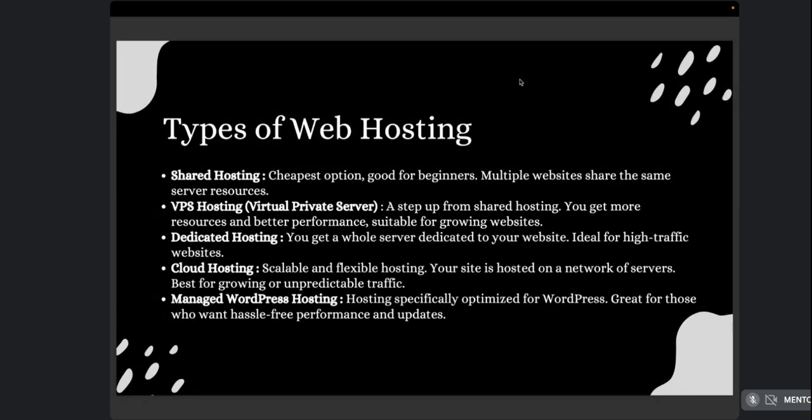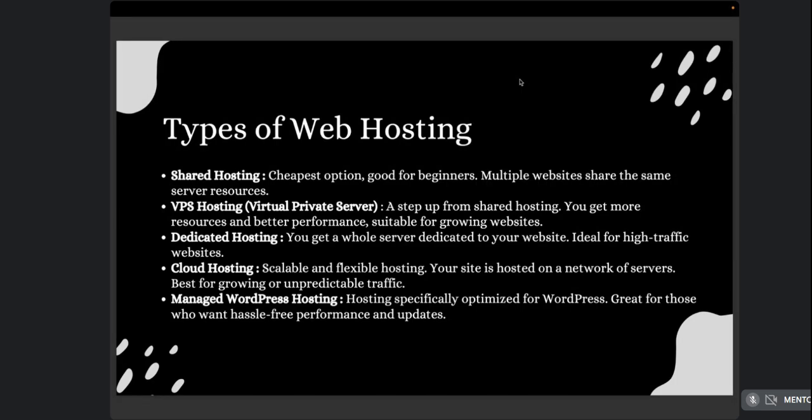The next type of hosting is VPS hosting, that is the virtual private server. A virtual private server is like a plus for shared hosting. It's just like your iPhone and iPhone Pro, correct? It is the advanced version of shared hosting. The advantage here is you're getting more resources, so the performance is better and it is suitable for growing websites.